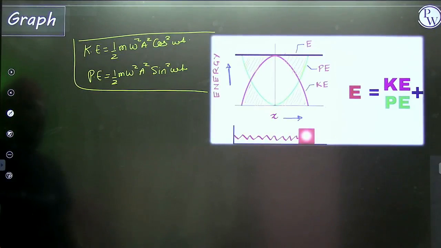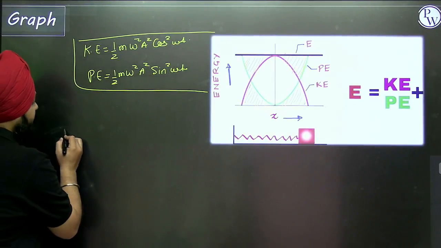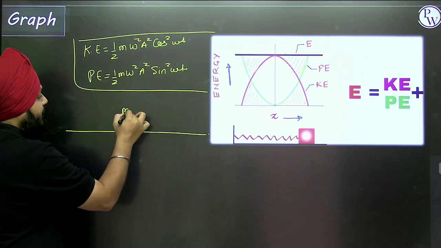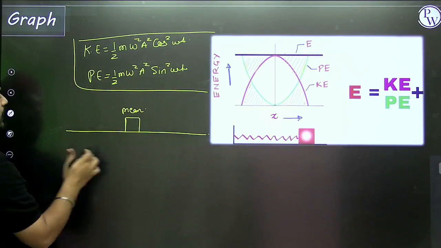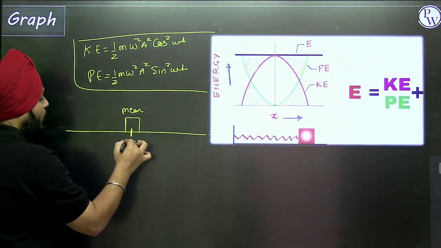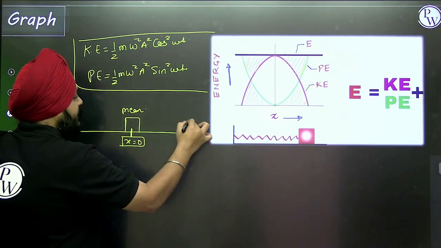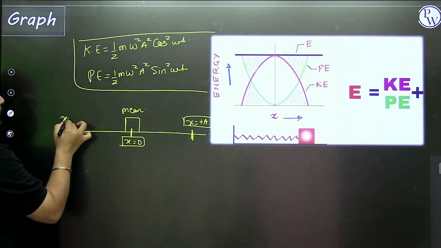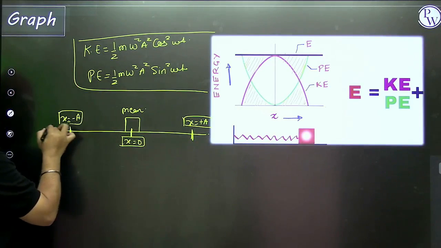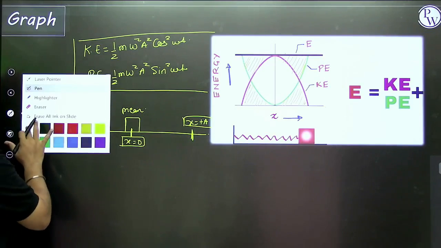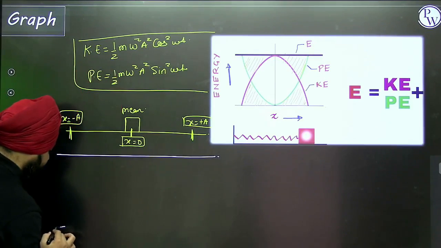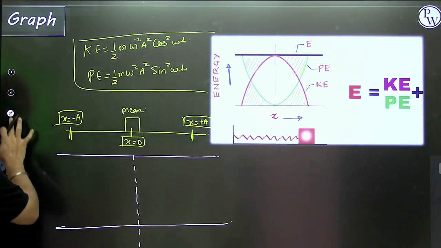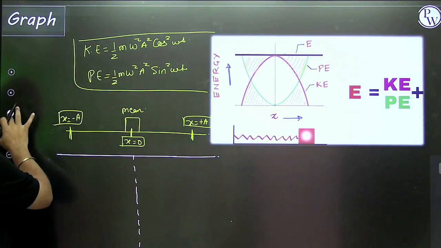So what will be the graph of it? Let's understand this graph. This is the mean position, x is equal to 0. This is the maximum displacement, x is equal to positive a, and on the other side, x is equal to negative a. So if I want to plot this graph,